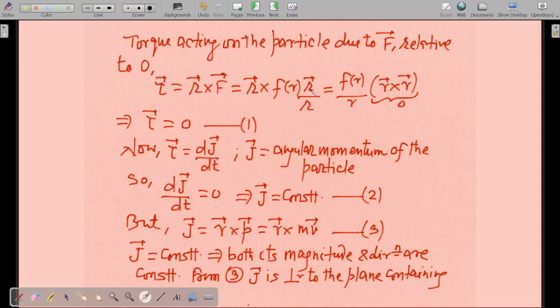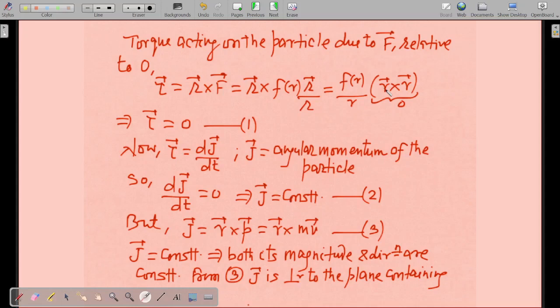You have just substituted the definition of central force, and as we are talking about central force, F can be replaced by this. As soon as you replace F by this particular quantity, r cross r will come in the expression, and r cross r will be equal to 0, because the cross product of any vector with itself is 0, and you can also determine it by the expansion of the cross product.